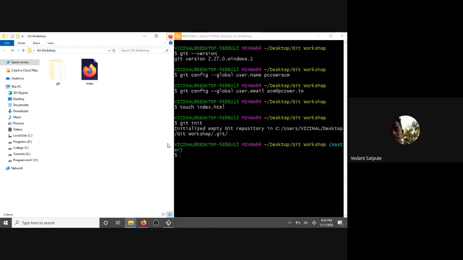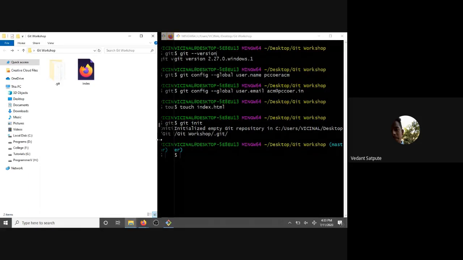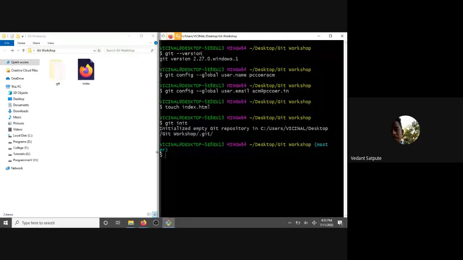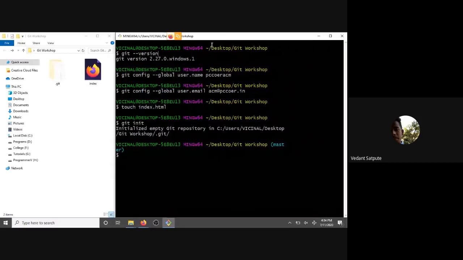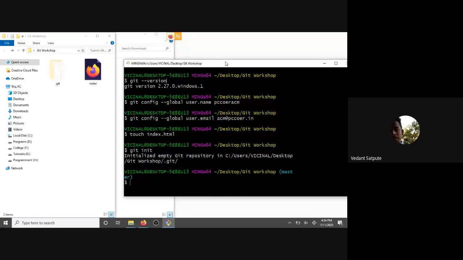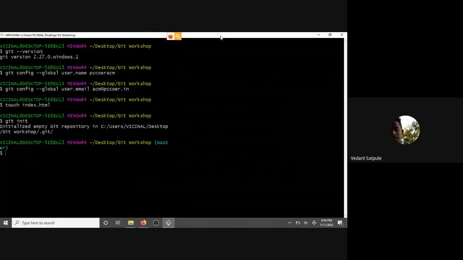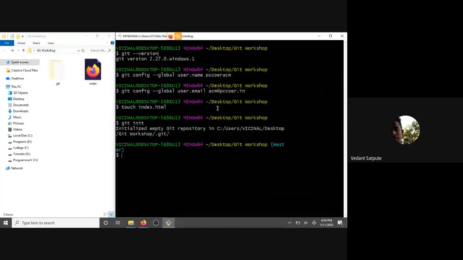So now this is actually a Git repository, and you can see the terminal changes. Now the terminal says master here, right? It says that you are on the master branch of this repository.